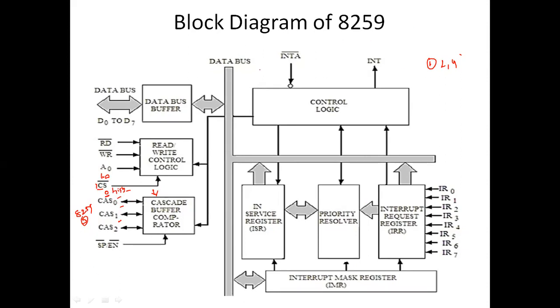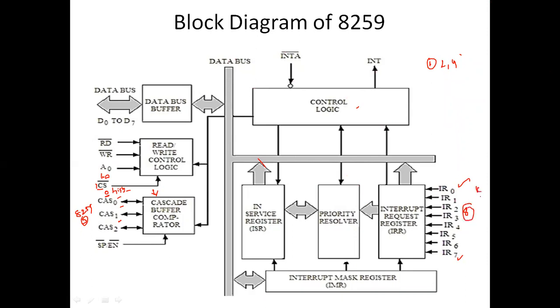So this whole diagram is the block diagram of the 8259. Here we have the control logic, and here we have the interrupts. How many interrupts are there? IR0 to IR7, that means it can handle 8 interrupts.